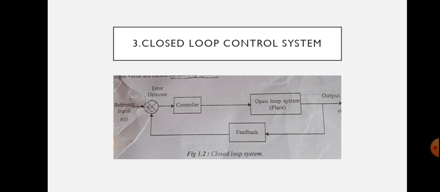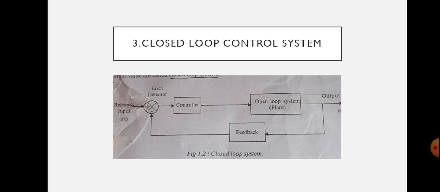And the output of the error detector is given to the controller. The controller modifies and amplifies the error signals to produce better control action. The modified error signal is fed to the plant to correct its output. This is the overall working of the closed loop control system.